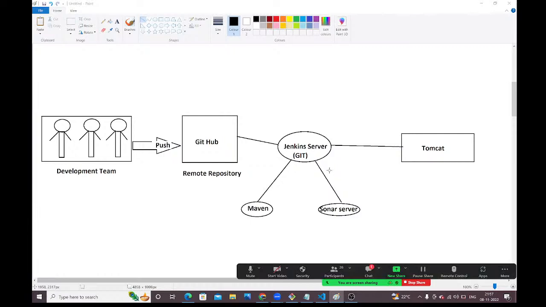That's why, with Jenkins and the DevOps culture, we are going to automate this entire process. How to automate, how to create the Jenkins job, how to integrate Maven, how to integrate Sonar, how to install Git in the Jenkins server, how to integrate Tomcat, all those things we will practice. Practically, we will do all these things, guys. We are going to spend around 10 days on Jenkins only.